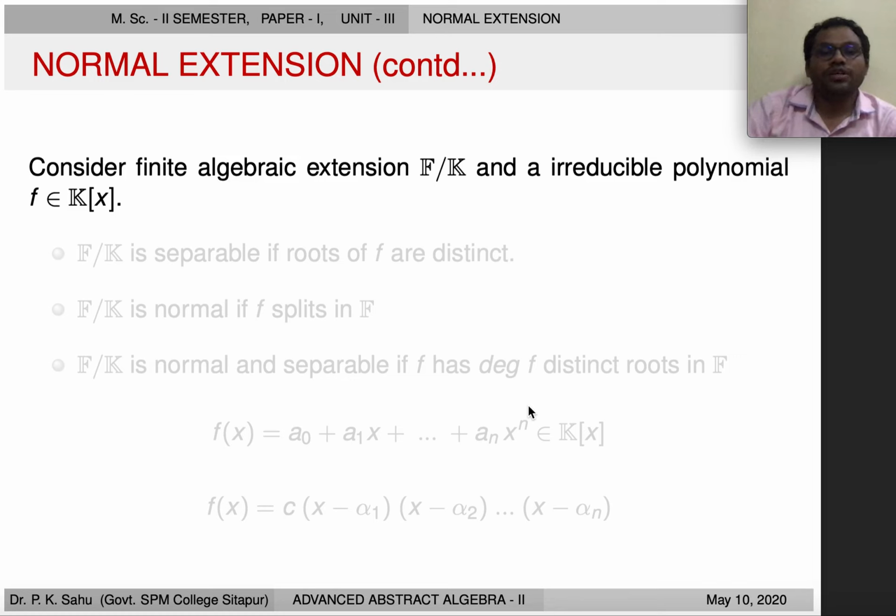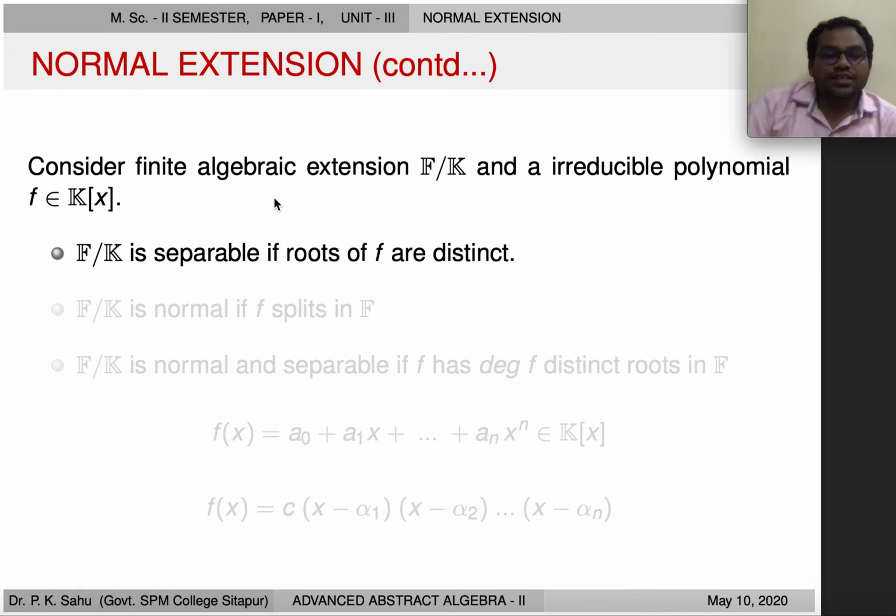Now we have already talked about separable extension. Now we want to talk about when a finite algebraic extension F over k is separable and normal. So we have to introduce two concepts, separable and normal. Again we start with an irreducible polynomial f in k of x and say we have a finite algebraic extension F over k. Basically it means that we take any element alpha in this field F, we should have a minimal polynomial associated with it, because this is an algebraic extension. So it's a root of a polynomial. So there always exists a minimal polynomial associated with it.